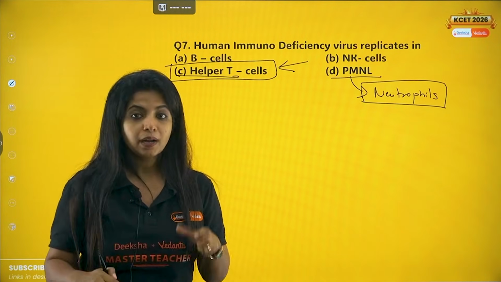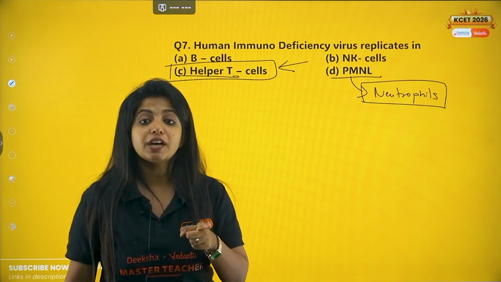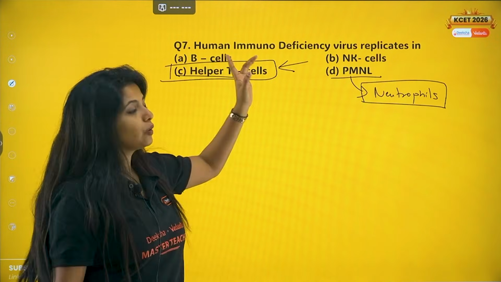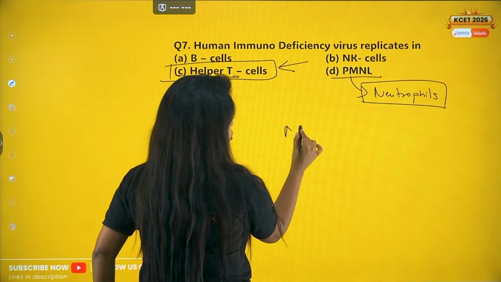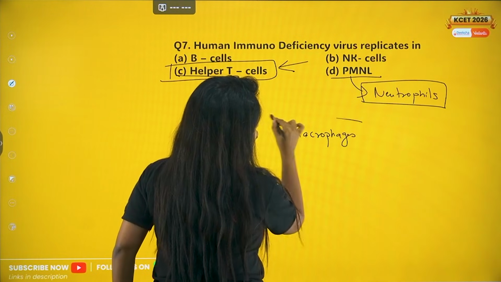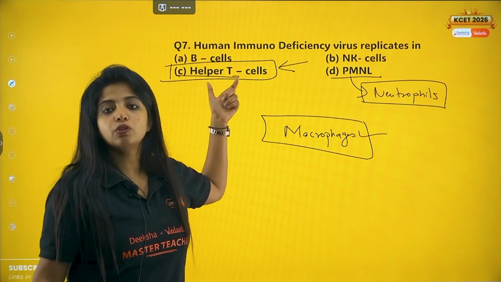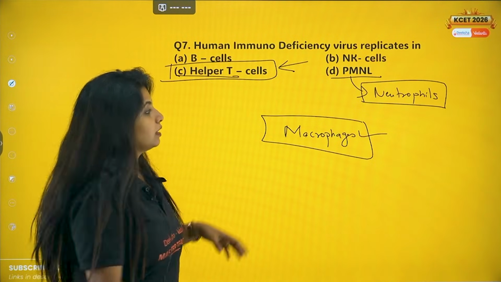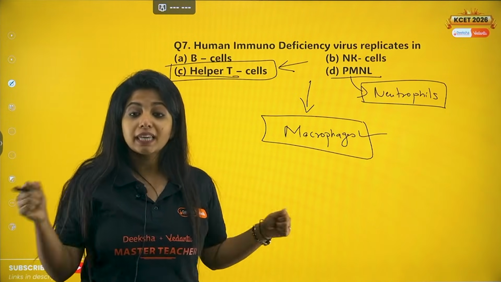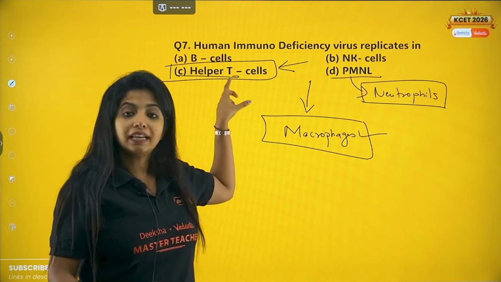But if you have been asked which cell is the HIV factory, and you have one more option, macrophages, then your answer should be macrophages. When HIV comes, it does not directly get into the helper T cells. Rather, first it attacks the macrophages, replicates and increases in number, and then goes around killing the helper T cells.